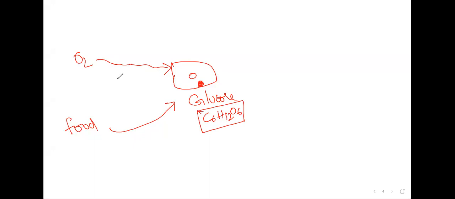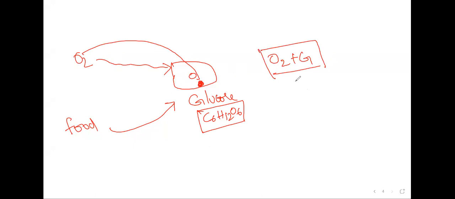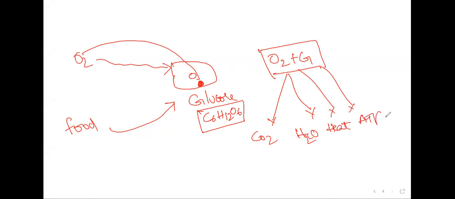After oxygen enters the cell, the glucose and oxygen react with each other. For that, we get four products. What are they? Carbon dioxide, water, heat, and ATP. The cell will release the carbon dioxide out of the body.